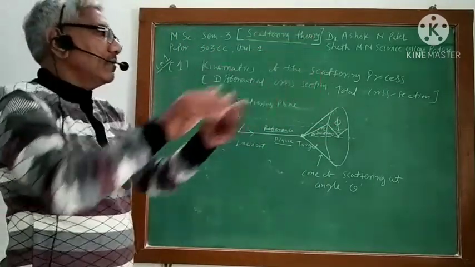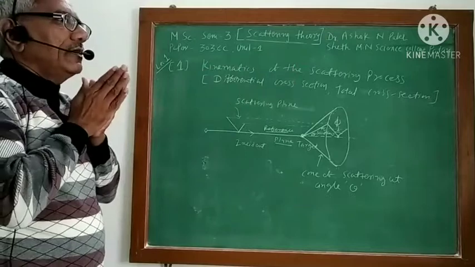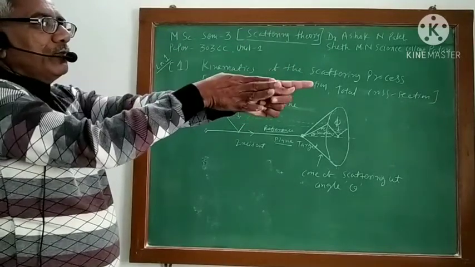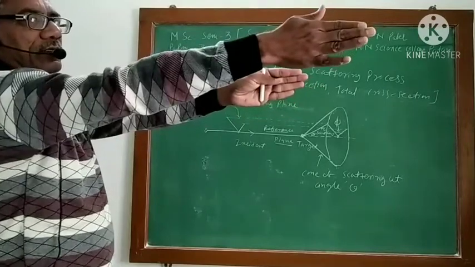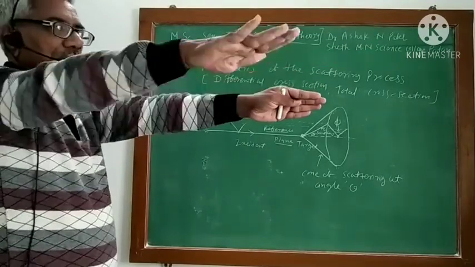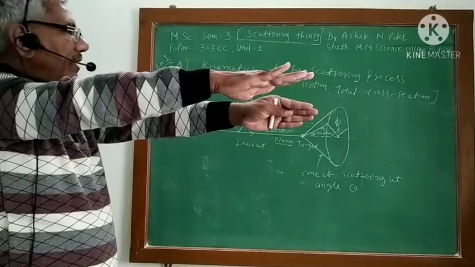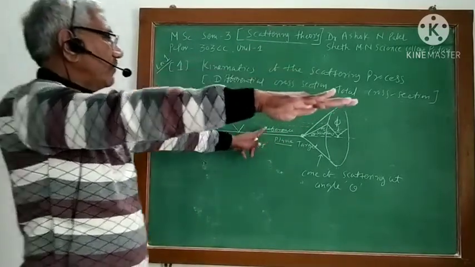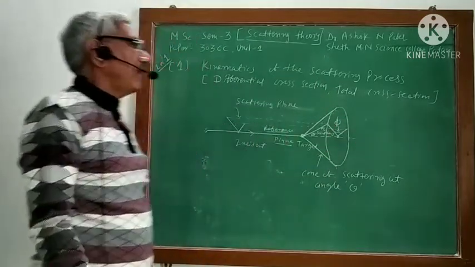Suppose that instead of moving in this direction, the incident particle moves in this direction. It means angle theta. Now this is my scattering plane, and you have to find the angle with the reference plane. That is your phi.